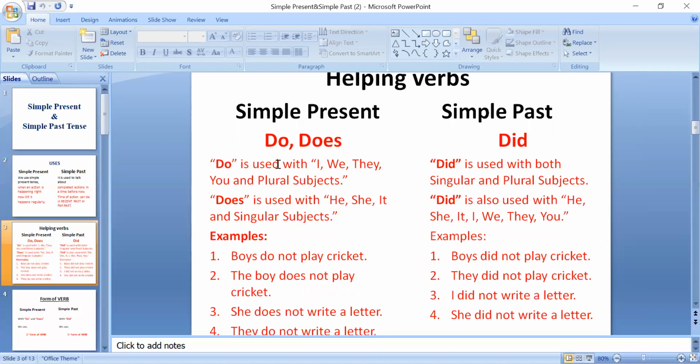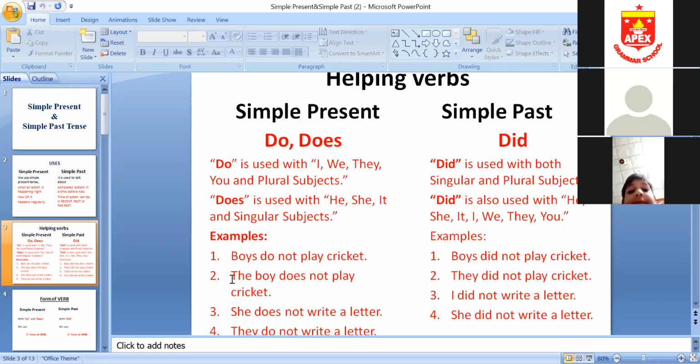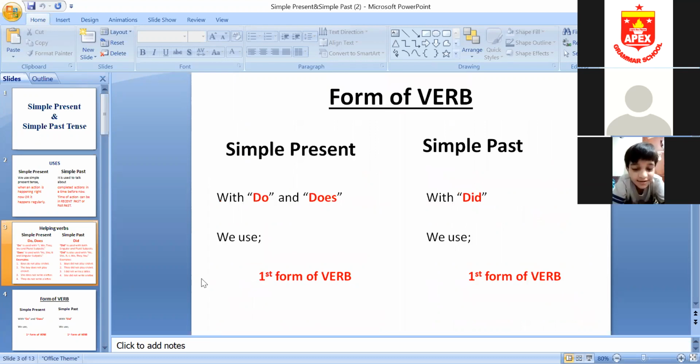Okay, then I told you about helping verbs. These two helping verbs, do and does, are used in simple present. One helping verb, did, is used in simple past. Okay, then I told you that do is used with I, we, they, you, and plural subjects. And does is used with he, she, it, and singular subjects. As you can see in the examples, with boys we have used do, and with the boy we have used does. Boys do not play cricket and the boy does not play cricket. Okay, in the same way.